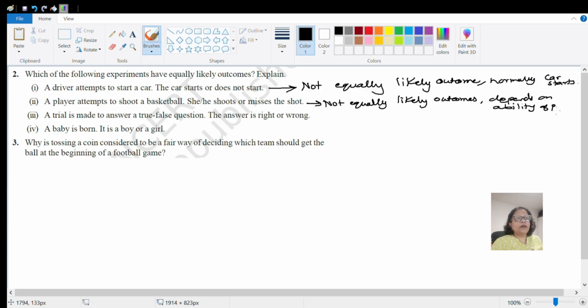Ability of the player. Next question. The trial is made to answer a true false question. The answer is right or wrong. ये वाला क्या होगा बताओ? It has got both ना, like true भी हो सकता है, answer false भी हो सकता है. The answer true है, right है, ये depend है कि question भी कैसा है.